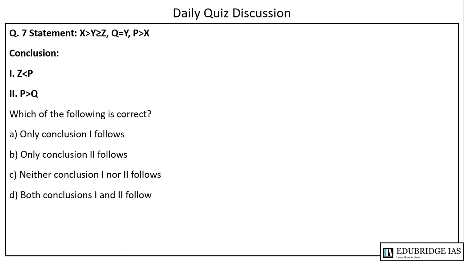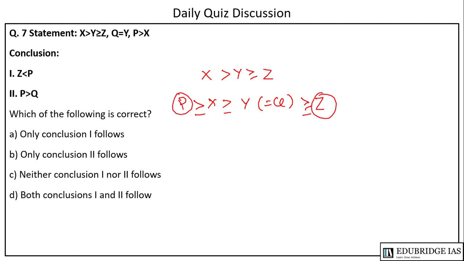The next is also a statement and conclusion based question. It is saying that X is greater than Y, which is greater than or equal to Z. Y is equal to Q. X is greater than Y equals Q, greater than Z, and it is given P is greater than X, so P is greater than X, which is greater than Z. Since all the signs are of the same type, P is greater than Z.